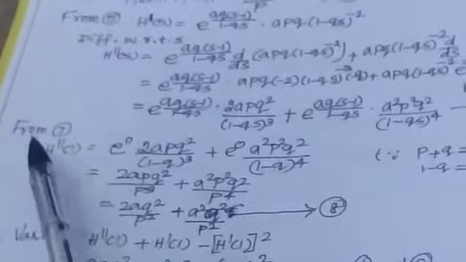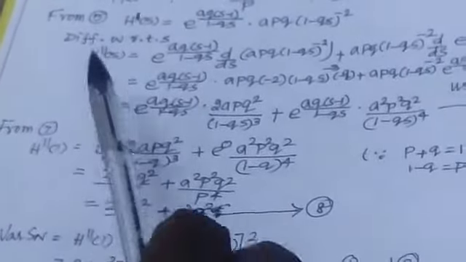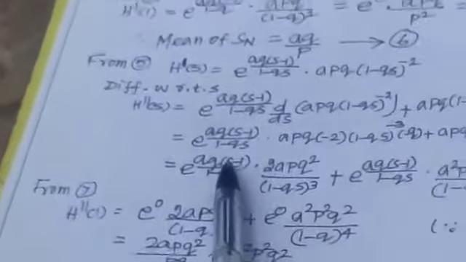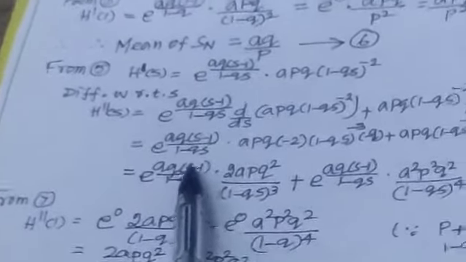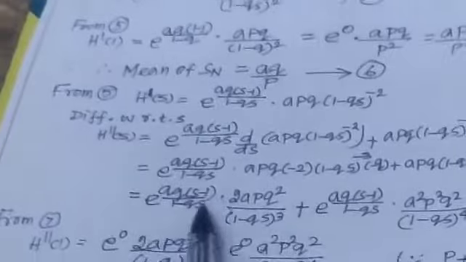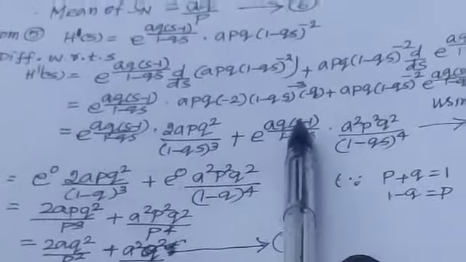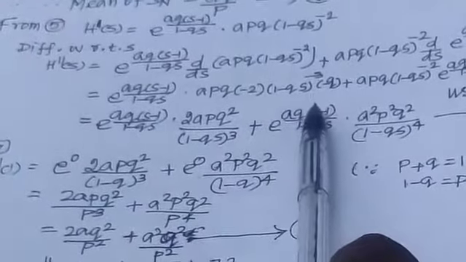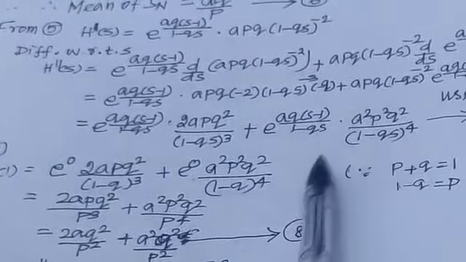Our variance formula needs h double dash of 1. Therefore, here s is replaced by 1 in this term. This one is 1 minus 1, 0. So this total part is 0, e power 0. Here also you put s equal to 1. This one is (1 minus qs) cube, with s equal to 1. This one is e power 0. Here also you put s equal to 1.